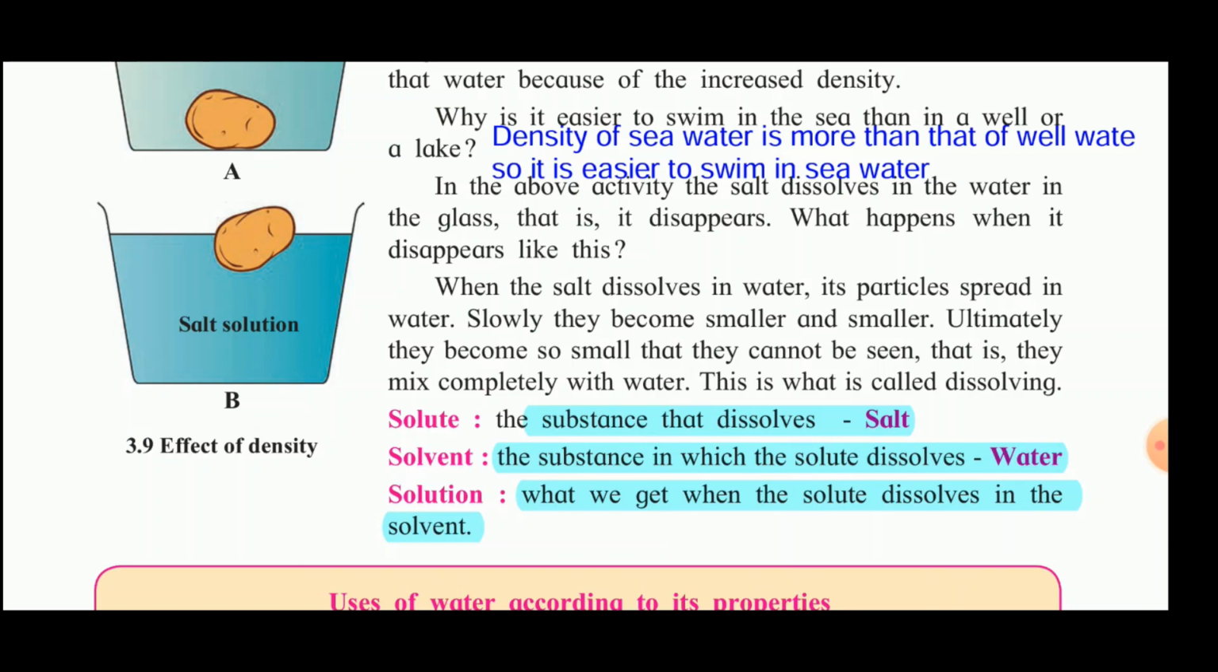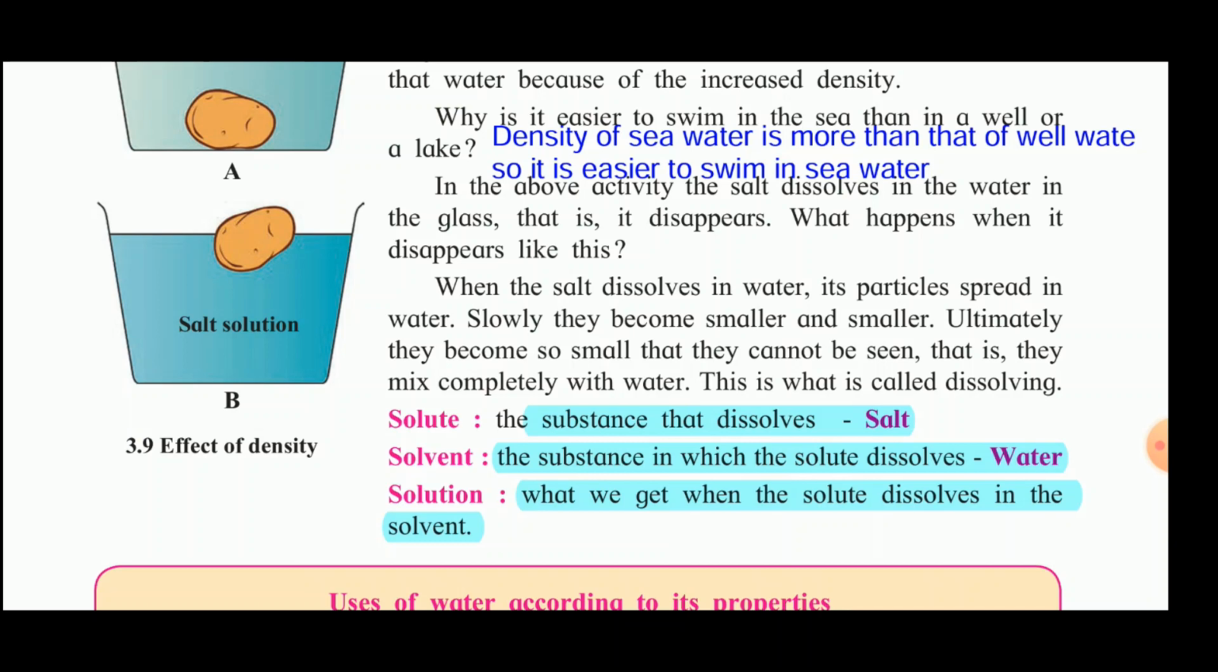Now the question is, based on this activity, you can guess the answer to this question. Why is it easier to swim in the sea than in a well or a lake? Now we know the density of the sea water is more than that of well water. So it is easier to swim in sea water.